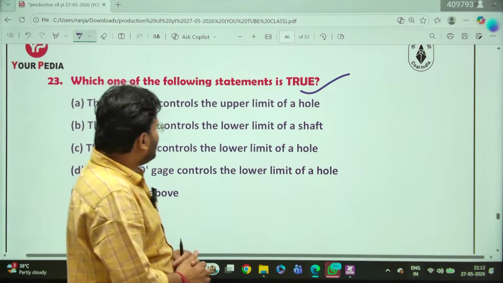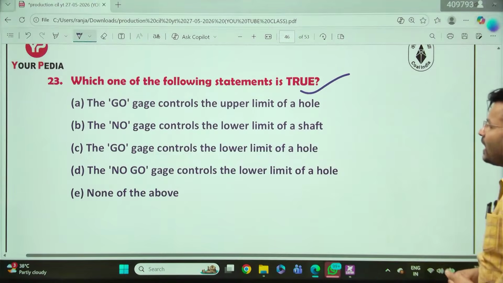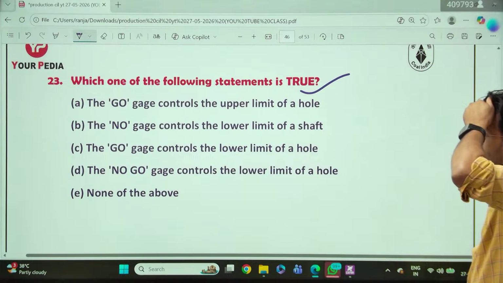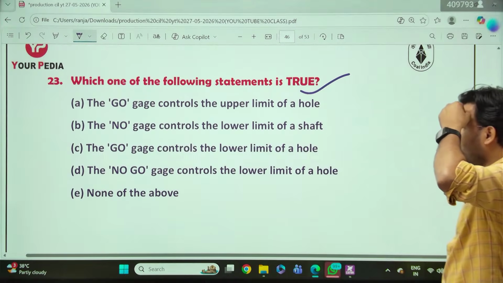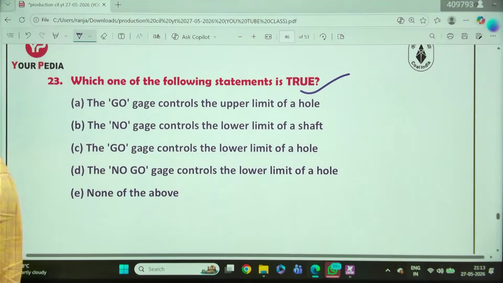The go gauge controls the upper limit of hole. The no go gauge controls the lower limit of shaft. The go gauge controls the lower limit of hole. The no go gauge controls the lower limit of hole. What will be the answer to that question? That is again from instrumentation, you can say metrology and instrumentation.